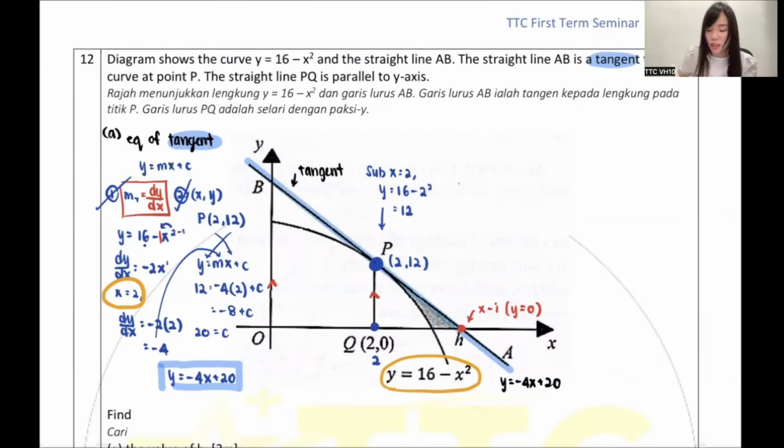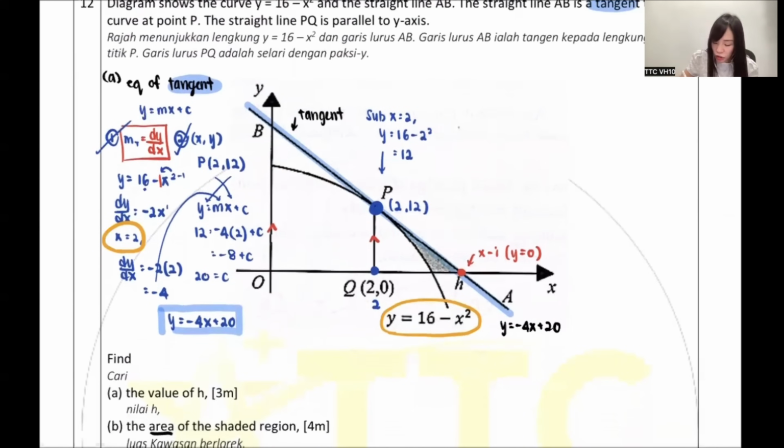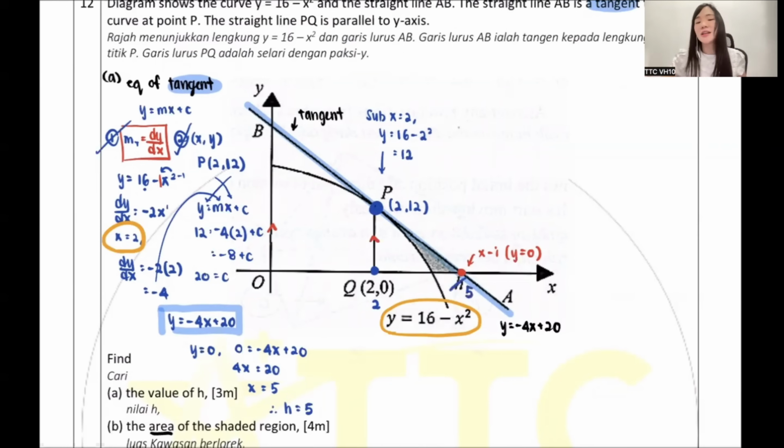And why are you getting that? Because you want to find h. So how do you find h? Isn't it the h is the x-intercept? X-intercept, isn't it y equals 0? That's why you sub 0 inside: 0 equals -4x plus 20. -4x, move it over, positive 4x. Times 4, move it over, divide by 4. Oh, so my x should be 5 when my y is 0. So isn't it from there, I know my h should be 5 also. So now I know, oh, this is 5. Let's update the diagram. The h will become 5. Done.